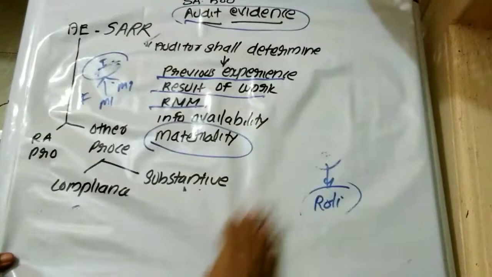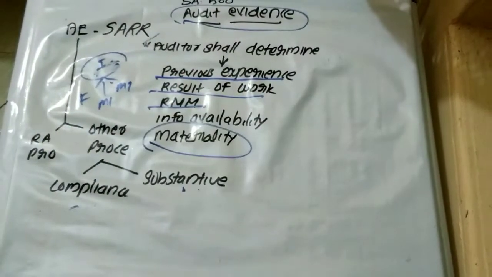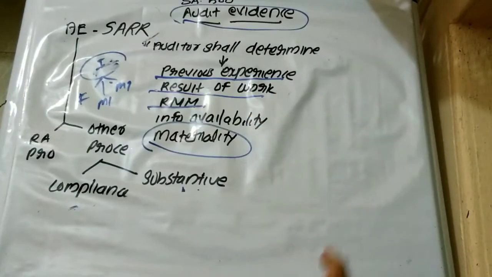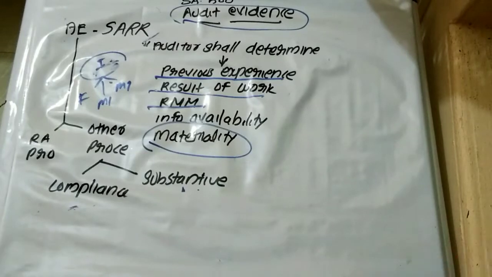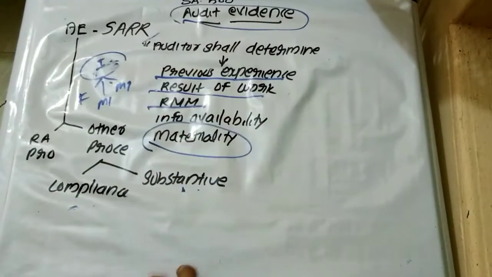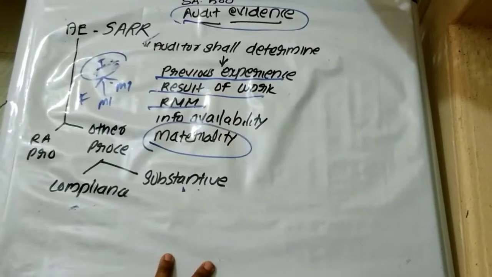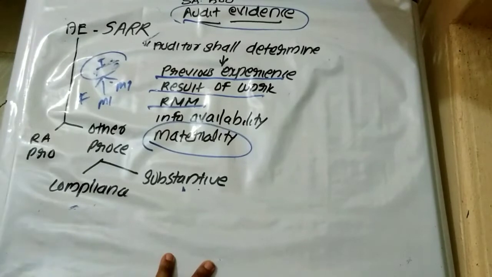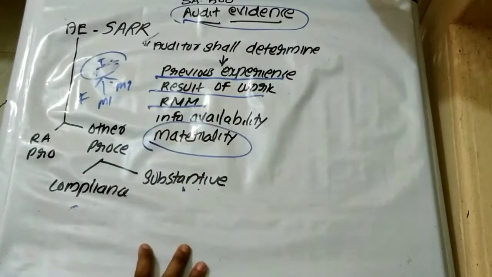Okay, then reliability. Information has to be reliable. If the auditor has to arrive at a conclusion and express an opinion on the basis of that conclusion, it has to be correct, because we are issuing the report to the users of the financial statements. If we provide any wrong information, that may unfairly affect the user. So we have to provide a correct opinion or conclusion through that report. So if the auditor is not getting reliable information, users may be affected by the auditor's opinion, so it is the responsibility of the auditor to obtain reliable information.